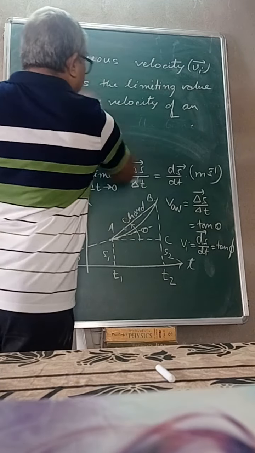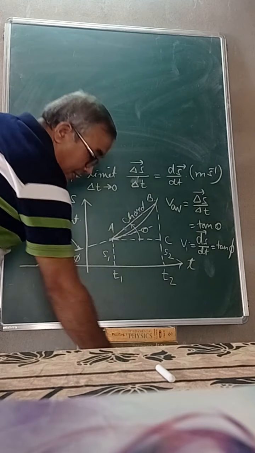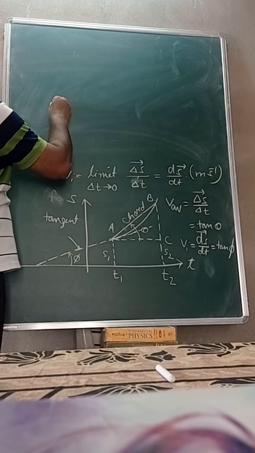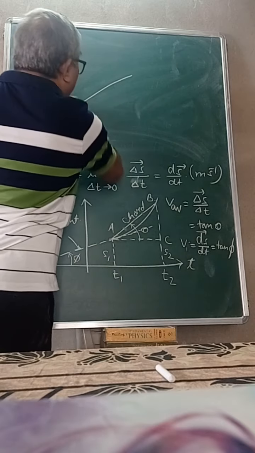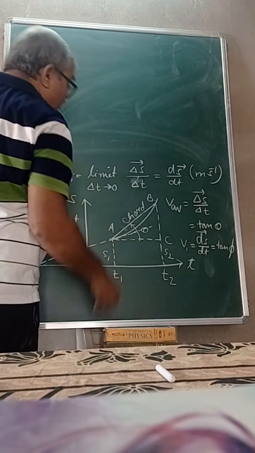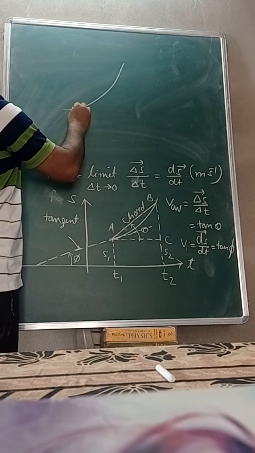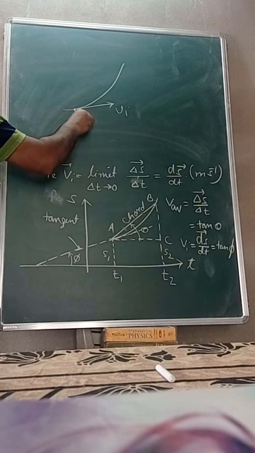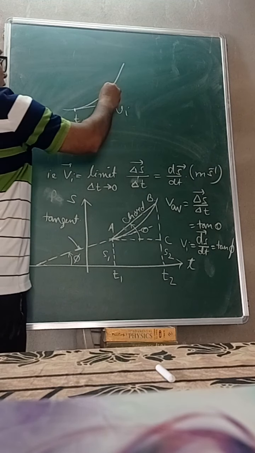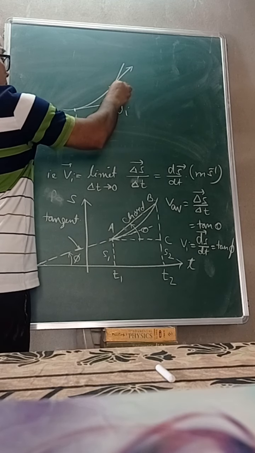That means that if the body, if this is the position time curve, এইটো যদি position time curve হয়, at this point what is the direction of instantaneous velocity? This is the direction of instantaneous velocity at time t1, and what is the direction of instantaneous velocity at time t2?